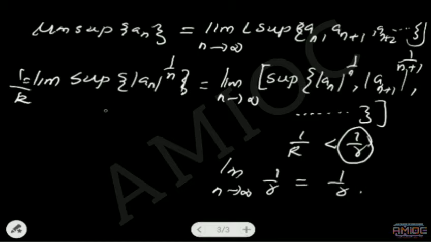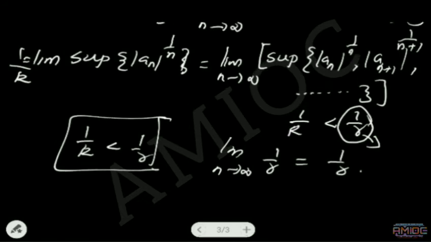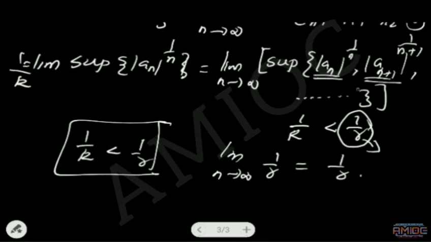That will contradict 1 by capital R less than 1 by r. Therefore, this number small 1 by r cannot be the supremum of this set. That means all the terms in this set will be less than 1 by r.